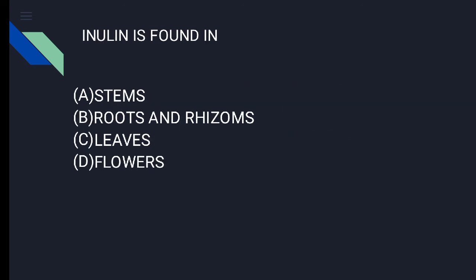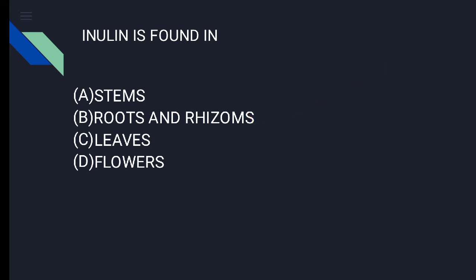Next question: inulin is the common name of a sugar found in. Inulin is a basic name used in various places, and you know that various roots are used as food, and they contain inulin. Inulin is found in stems, roots and rhizomes, leaves, or flowers, and the answer is roots and rhizomes.